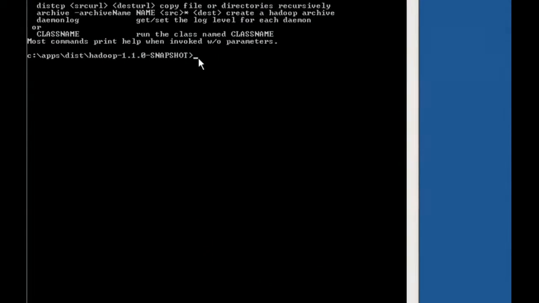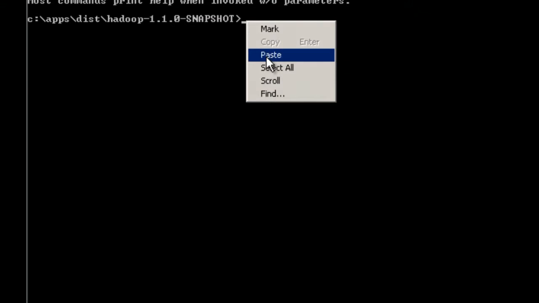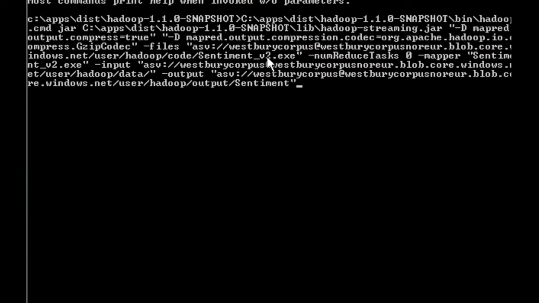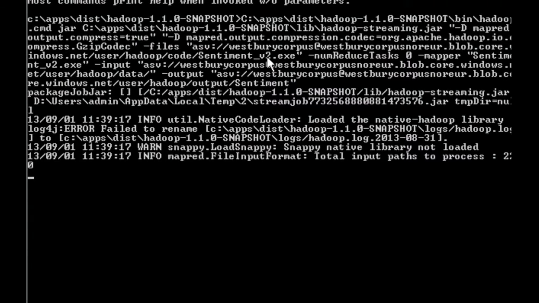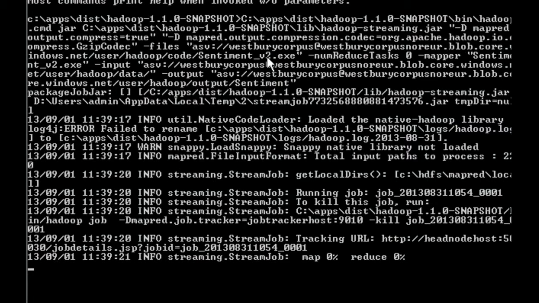And I'm not going to hand type this. I'm just going to paste it in. And then I'll hit enter and watch it go. So when I hit enter, what it does is it spins up a whole bunch of stuff on Hadoop, that internal processing and orchestrating where it's all going to go. But the key bit that really matters is at the bottom it says map 0%, reduce 0%. So what that means is that the job has started and it's executing.